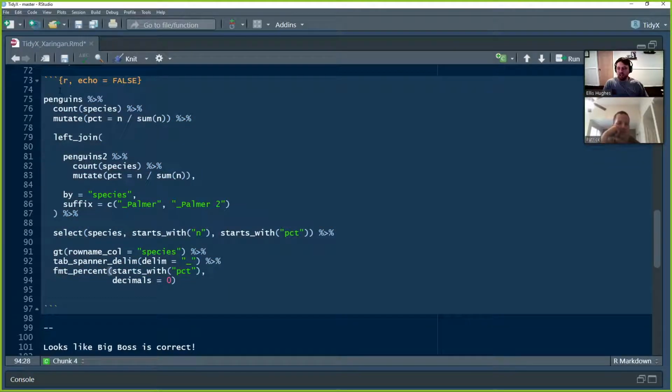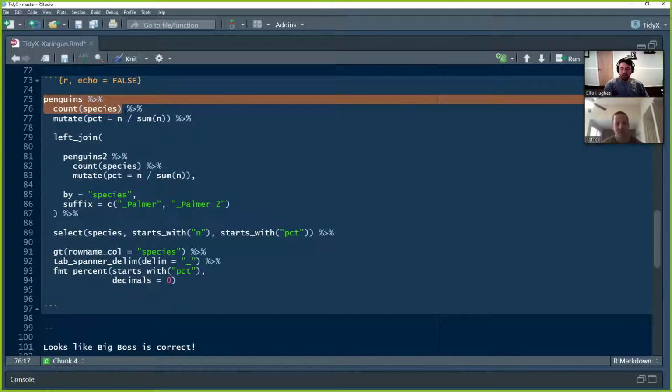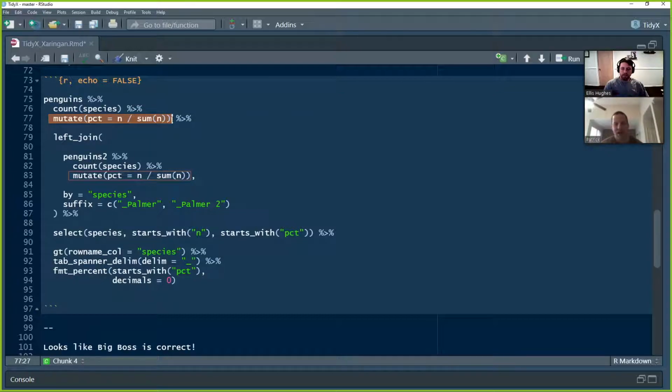Yeah. So Patrick, do you want to kind of take us through some of the logic here? Yeah, this is pretty much stuff that we've done a billion times. We take our data set, we run it through a count, which again will produce a count of the species, so it's literally just a value count. And then mutate, we're going to add a new column called %, which is the count of the species divided by the total count of the sample. So the percentage representative of each species within our sample.